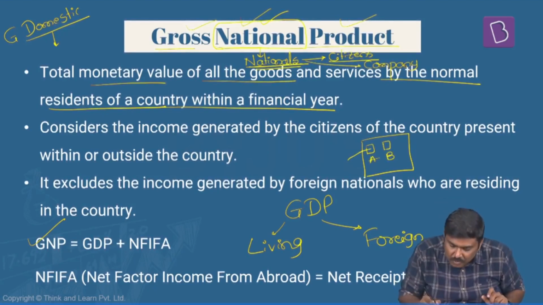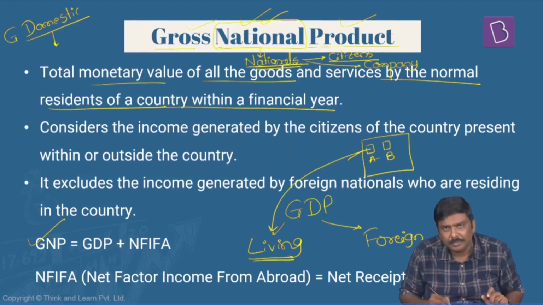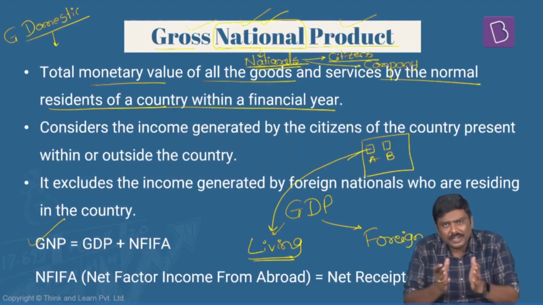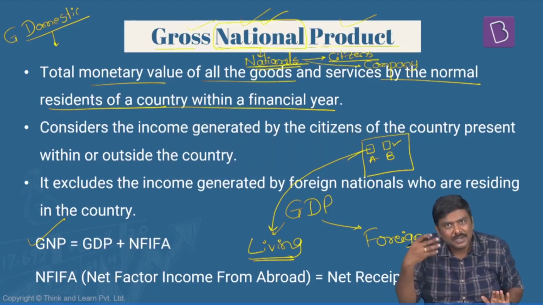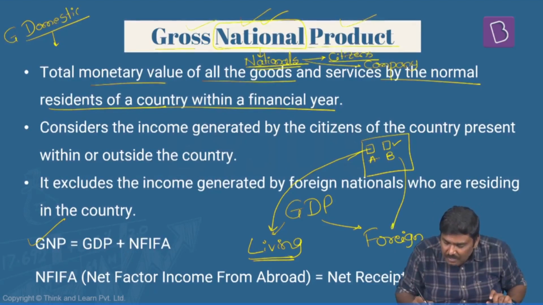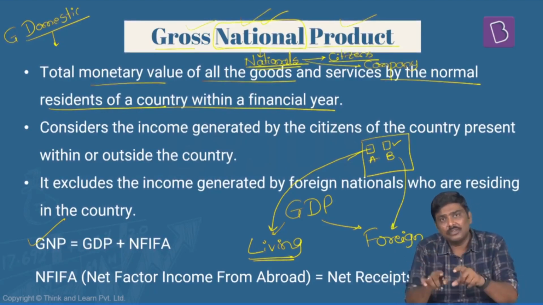So obviously whatever production is done by him or this company will be part of India's GDP. He is living in India, producing in India. Since this particular company is operating in India, or this person is there in India, whatever he earns will be considered part of India's GDP. As long as it is produced in India, it will become part of India's GDP.